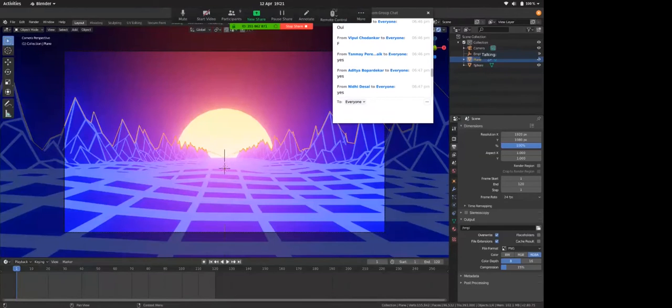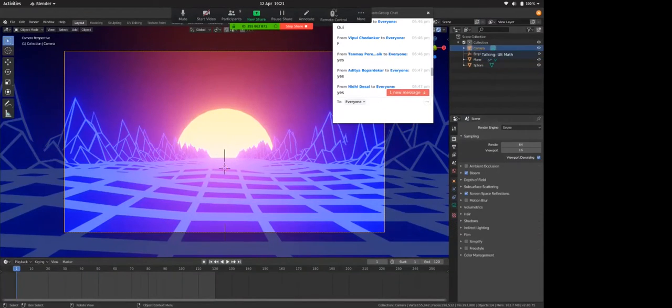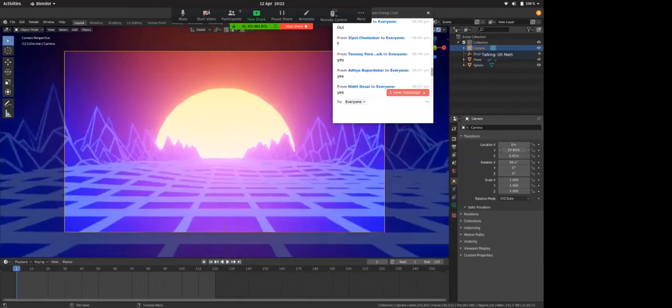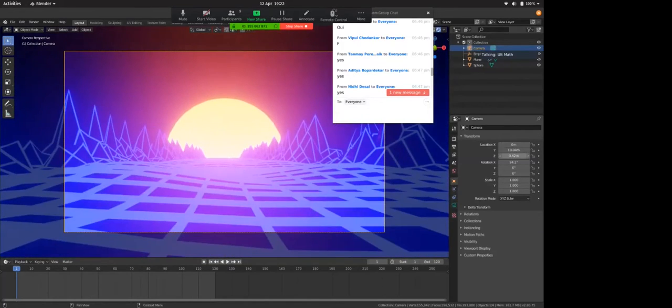If I click on my camera, I want the camera to be animated. I have a location. If I change Y, my camera is moving forward. See, if I lower it, my camera is coming backwards. So I'll keep it -8 because it was -8 before. That's the start of my scene.